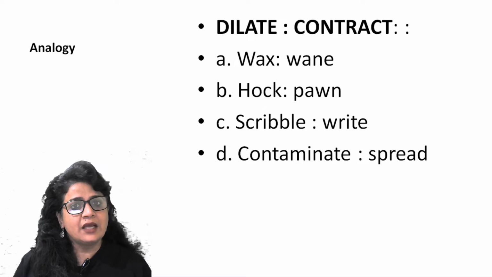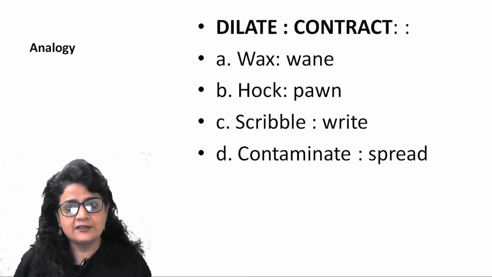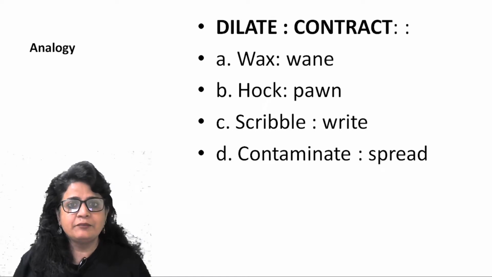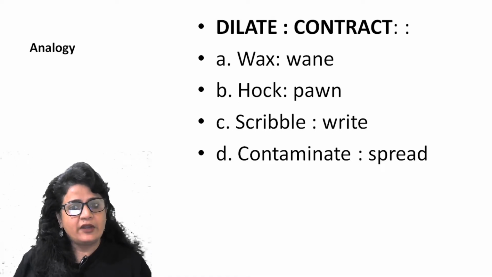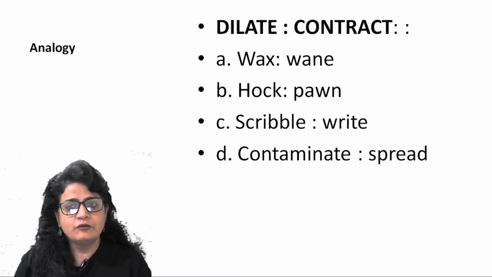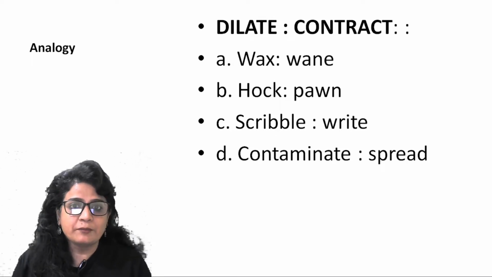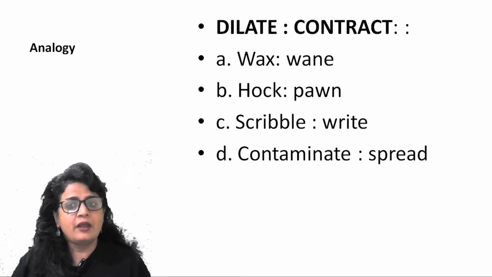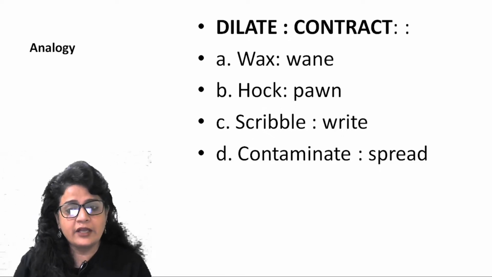Scribble is to write unintelligibly, the doodling that we do at the back bench of our classes. So scribbling, writing something unintelligibly. So write, scribble will also not have the relationship of antonym. Contaminate is to impure something, contaminated water. Contaminate and spread, again, are not antonymous.